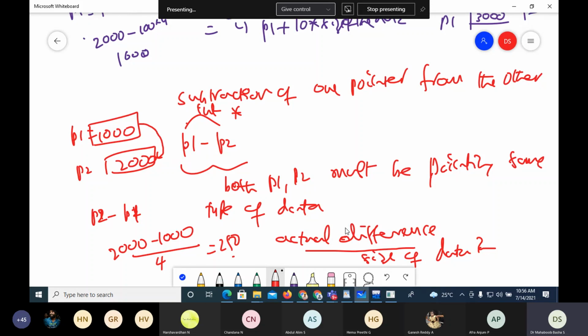When you subtract one pointer from the other, it gives the number of data items of the type the pointers are pointing to that can be present between the two locations. If I subtract 2000 and 1000, it is automatically divided by 4. I'll get 250. So this is how we get it.